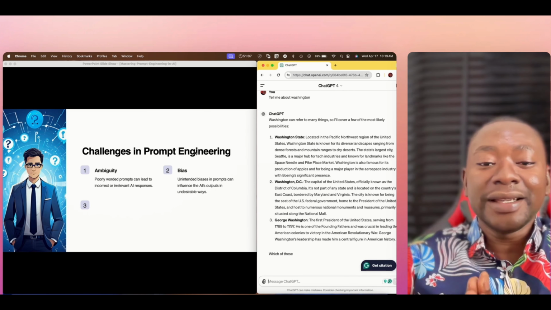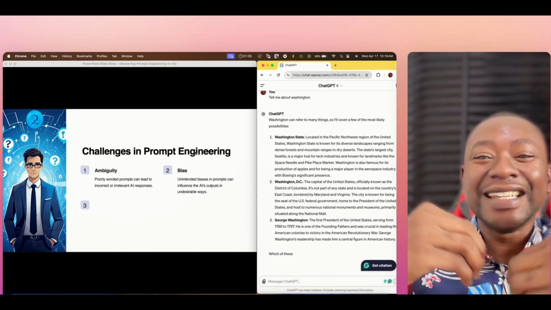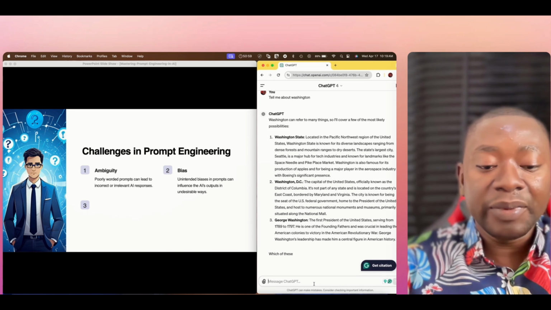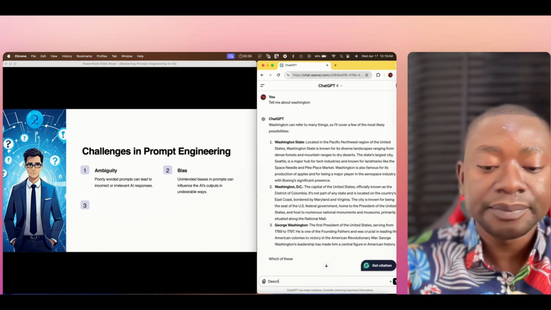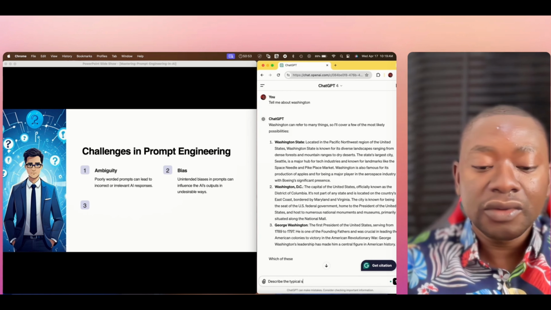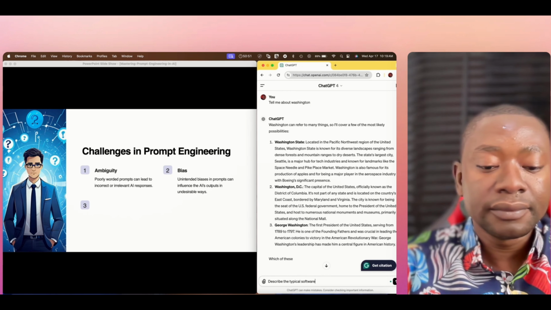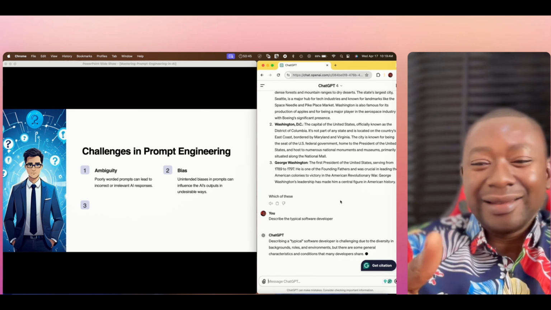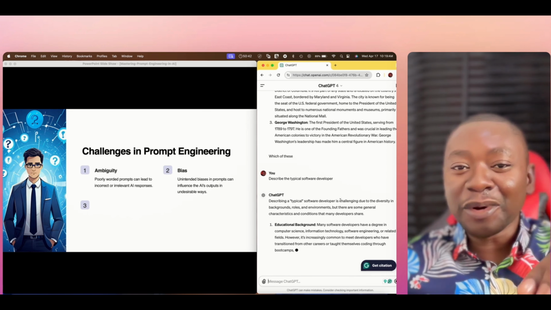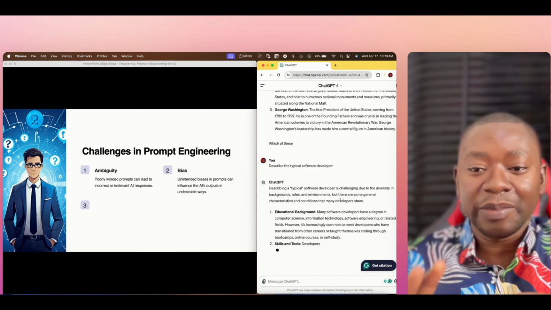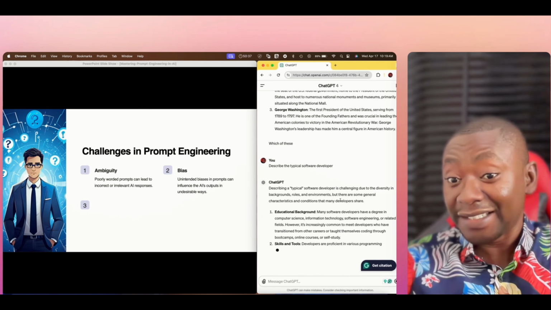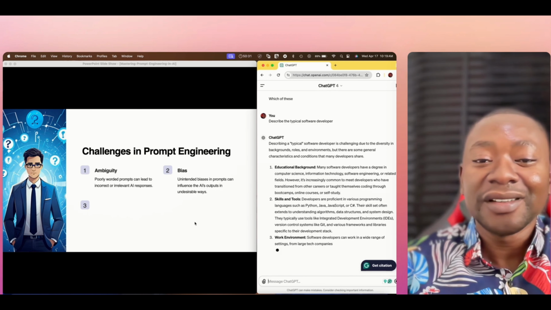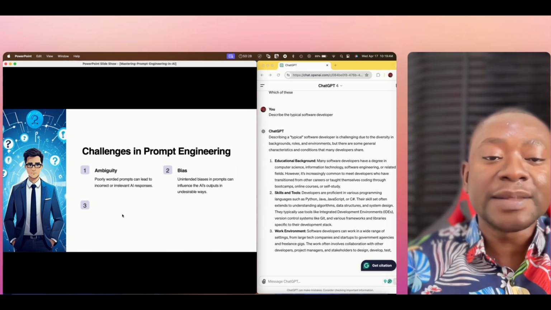Now, when we're talking about bias, right? Unintended biases in prompts can influence the AI's output in undesirable ways. So let's use another example. Let's say I type in the prompt, describe the typical software developer. Right. Now, on the surface, this looks like a very simple harmless prompt, but this kind of prompt might lead the AI to generate stereotypes about age, gender, ethnicity. For example, in this case, educational background, right? Rather than reflecting an inclusive or accurate potential. Right. So, okay, let's move on now.